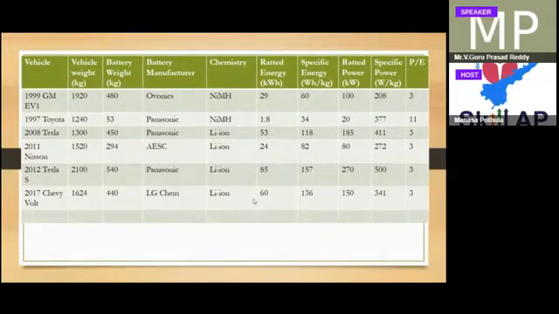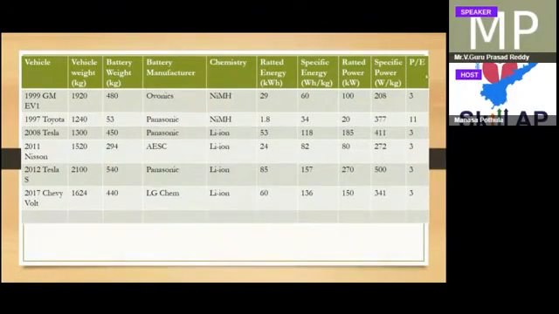How much power are they getting? 60 kilowatt hour energy, and power is 150 kilowatt. If you see how much the technology has varied in this around 18 years span. So going forward in the future also, battery weights will come down. You will get more power within less space also. So that's why the specific energy or specific power parameters are very important to choose the battery.